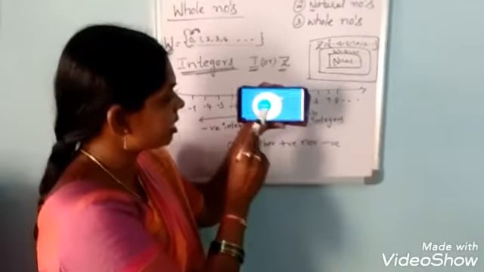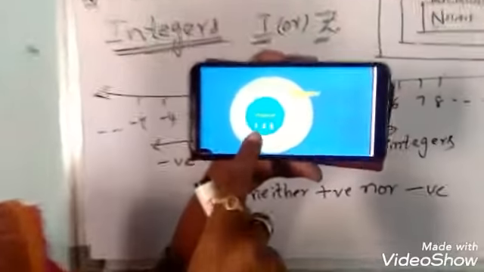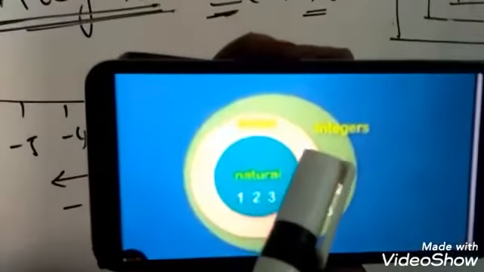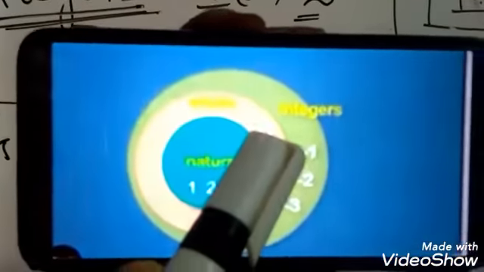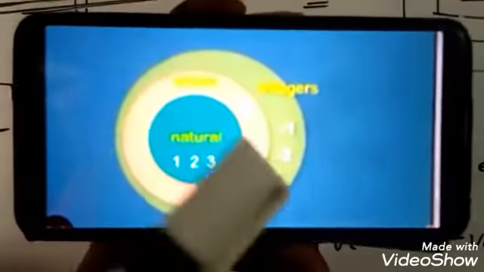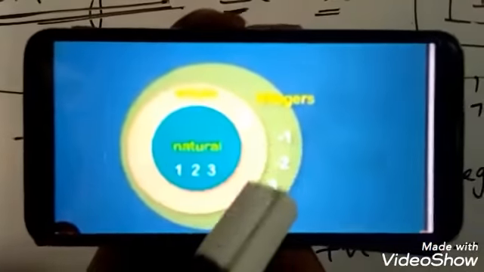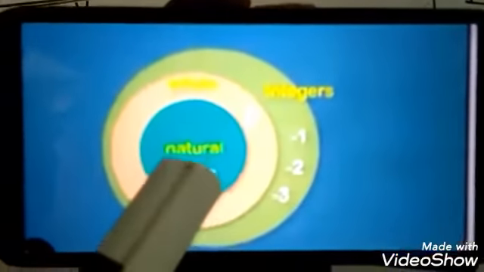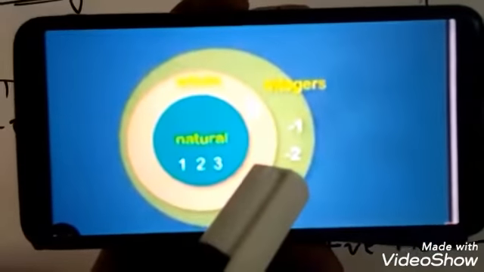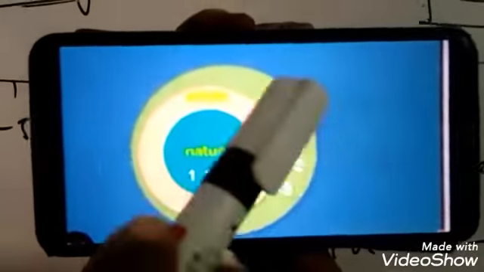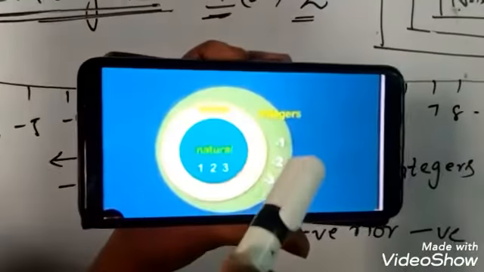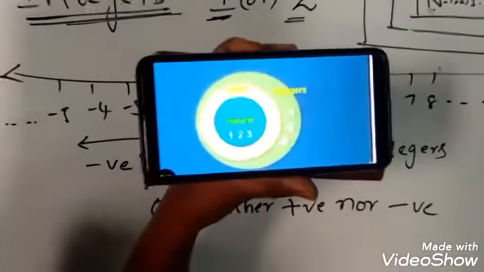Now see here, it is the natural number set. So 1, 2, 3, these all are the natural number set. Another one, including the natural number set together with 0, is called the whole number set. And in the integer set, negative numbers are also there. So all the positive numbers, together with 0, and also all the negative numbers, this total is called the integer set.